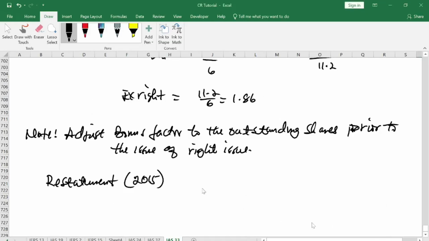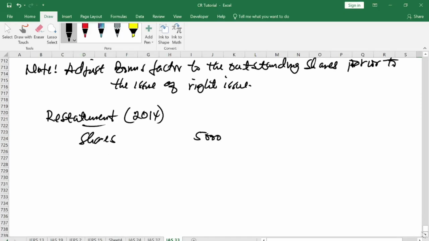So it's the 2014 restatement since we are doing 2015. So you restate the 2014. Here you have your shares, they declared 5 million shares. Then you restate because of all the adjustment that you've done.